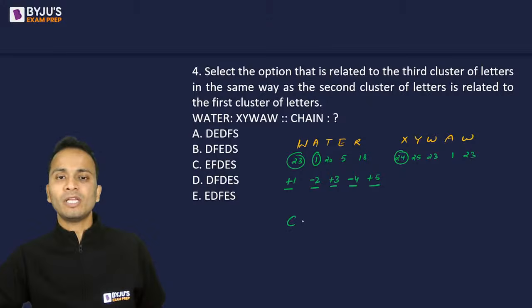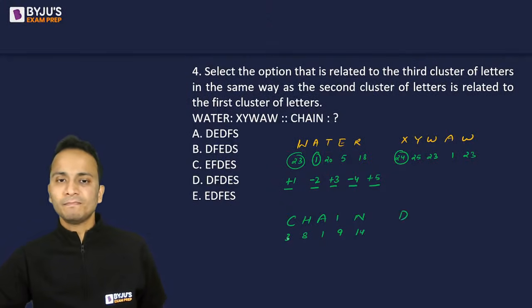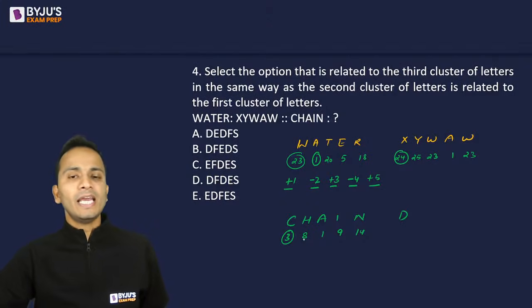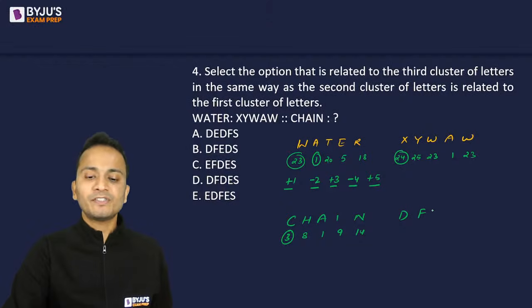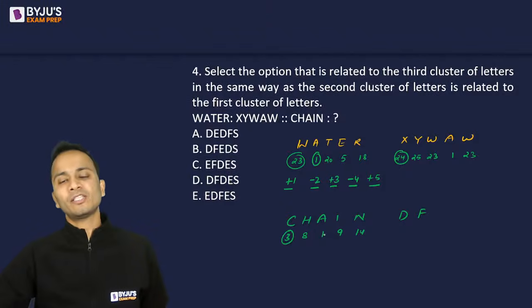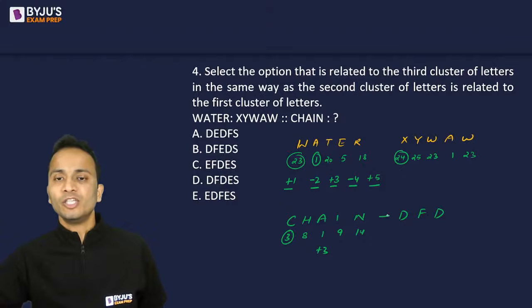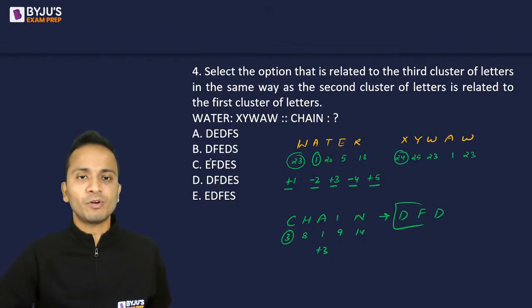So let's talk about the next word, CHAIN. Now C is 3, H is 8, 1, 9 and 14. So C plus 1 will be D. All right, C plus 1 will be D. 8, H minus 2, it will be F. So DF से आंसर स्टार्ट होना चाहिए. So DF से दो ऑप्शन है, एक और अल्फाबेट लिख लेते हैं. Then A, I'll add 3 to this. So A plus 1, sorry, A plus 3. So plus 3 करेंगे, it will be 4. That means D. So DFD, the answer should start from DFD.